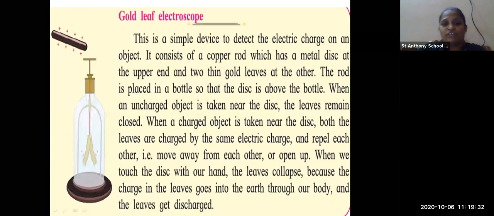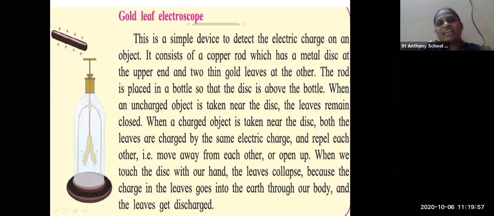Now when a charged object is taken near the disc, what will happen? The leaves will repel each other; they will move away from each other. Why does this happen? Because the gold leaf has positive as well as negative charges.